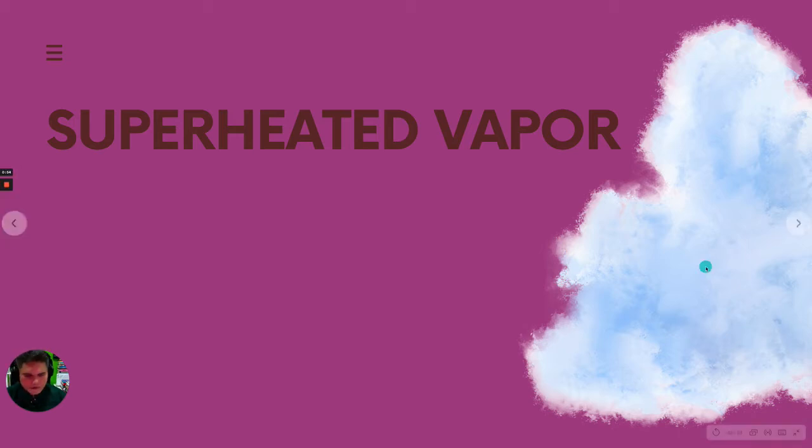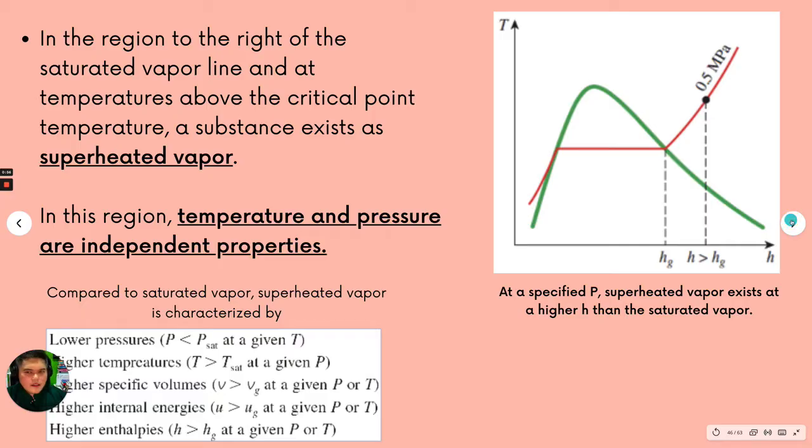Superheated vapor is the region to the right of the saturated vapor line, and at temperatures above the critical point temperature, a substance exists as superheated vapor. Whatever is beyond the saturated vapor line is what we call superheated vapor. In this region, temperature and pressure are independent properties, so it is no longer dependent.